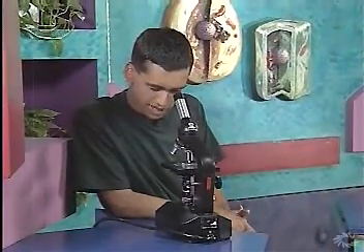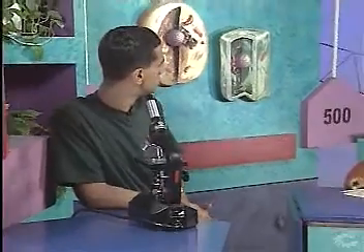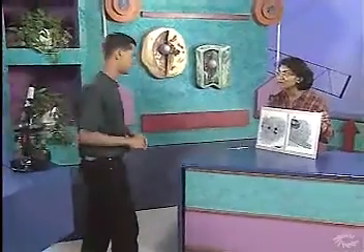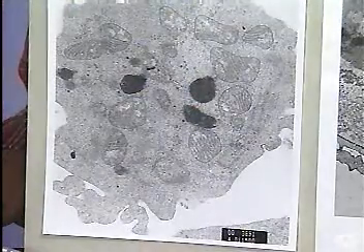So which part of the cell makes ATP? Well, cellular respiration takes place in a structure called the mitochondrion. We can't see it through a compound light microscope. Oh. Here are some micrographs of plant and animal cells as seen through an electron microscope.